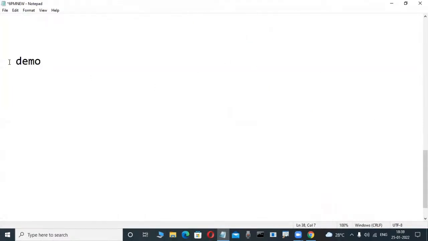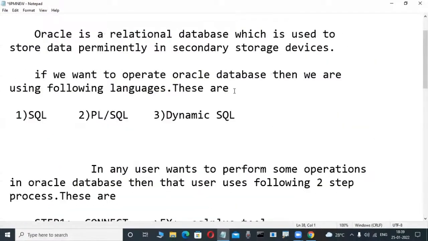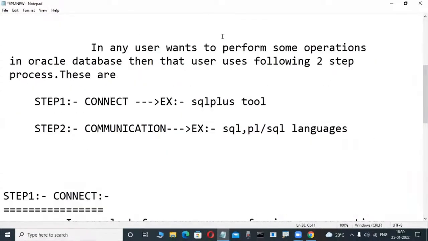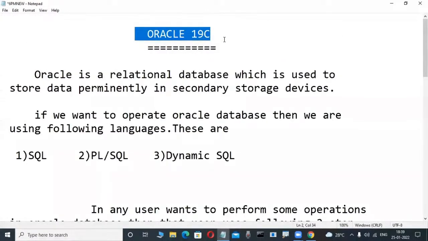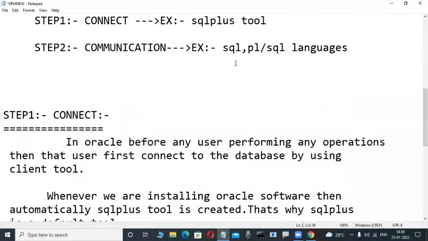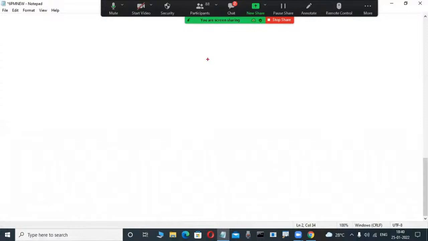Now check it out. Concentrate here. This is a demo, with SQL Plus and Oracle. Observe it here. Concentrate. Don't write anything now onwards. Suppose this is Oracle software, or anybody learning SQL Server, installing DB2, or installing Teradata. In any relational database software, when they install it, two parts are created, not a single part. Slowly observe here.